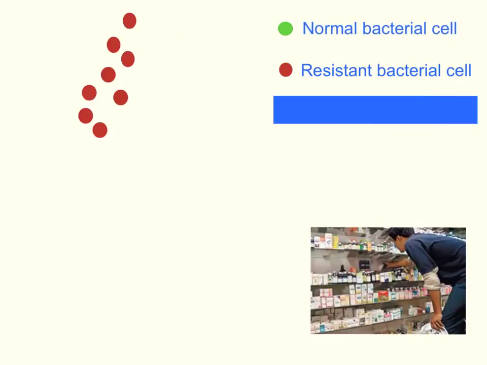So just a final note for you, remember that the antibiotic does not cause the mutation. The antibiotic simply acts as a selecting agent. The mutations happen randomly and by chance during the process of binary fission. It's not causing the mutation, it's just selecting those resistant bacteria that had already occurred through chance.